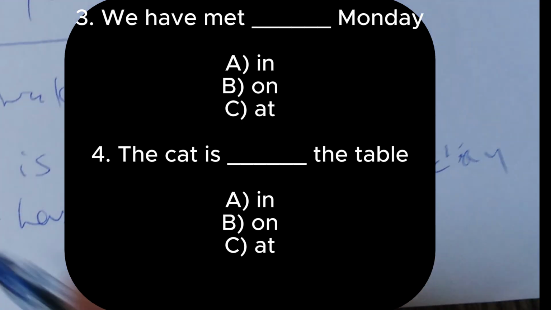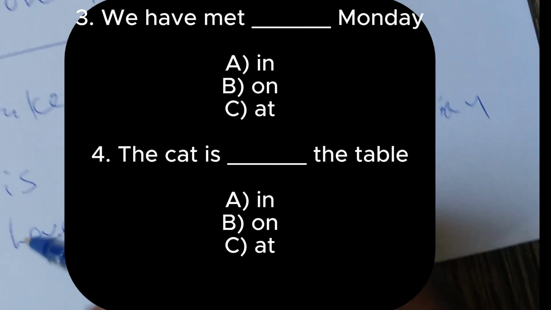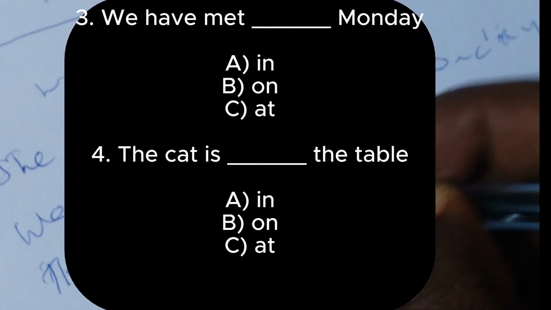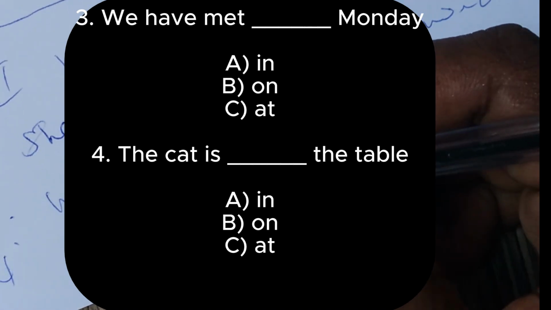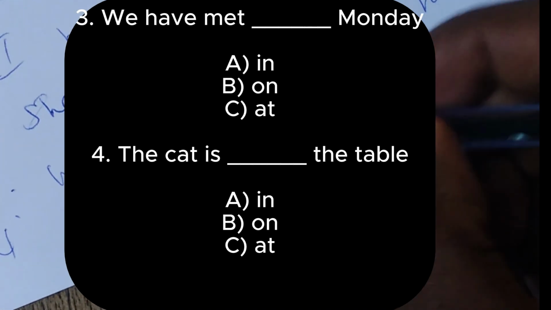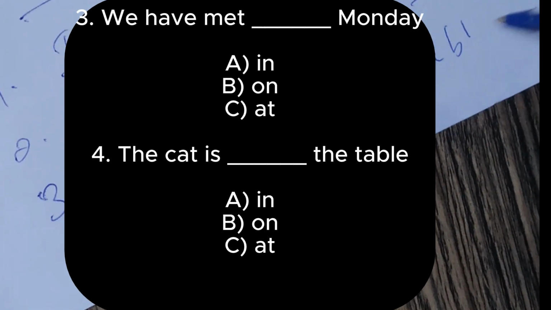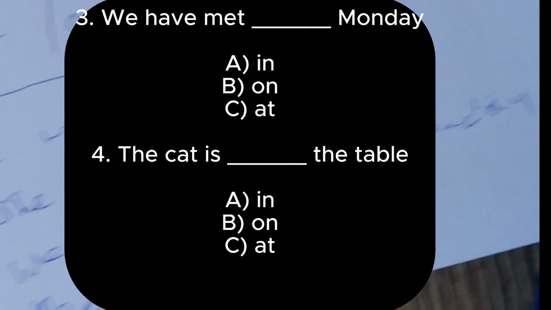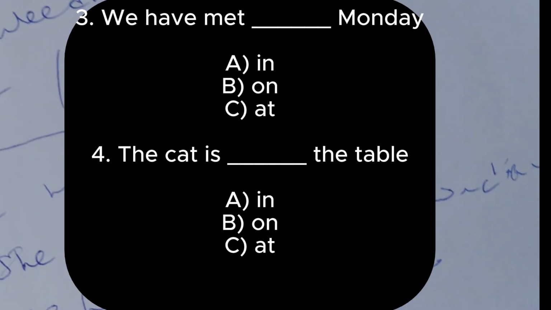Number 4: the cat is dash the table. Fill in the blanks.